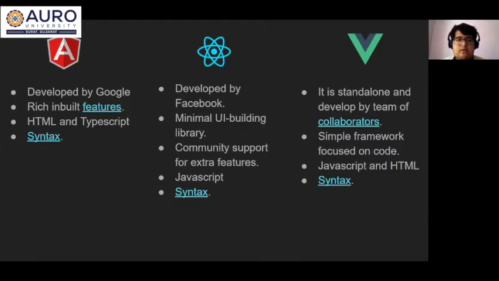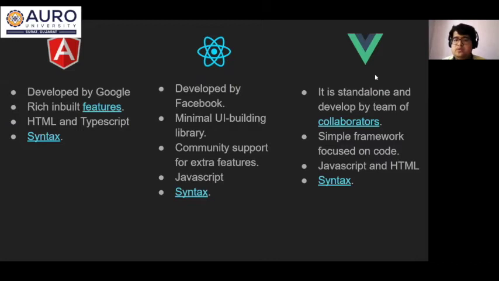In React, it is not a framework; it is a library. It is a minimal UI building library which can be used to design the UI components. Some of the developers like the minimal touch, so they use it and only include those features which are useful in their products only.